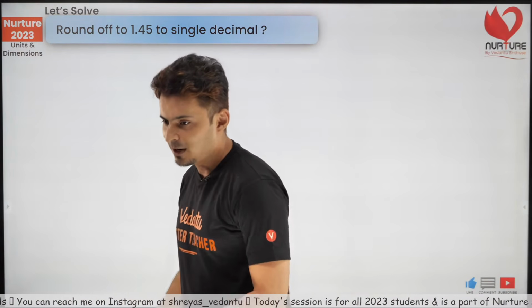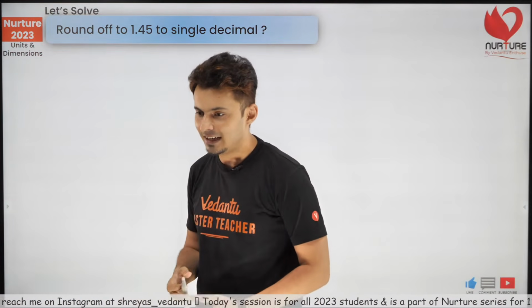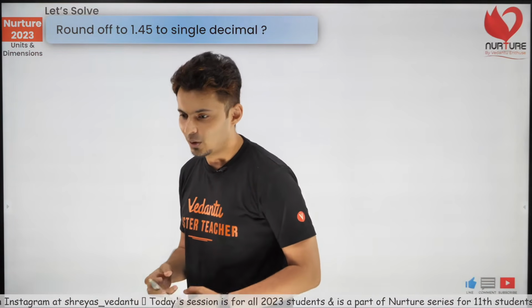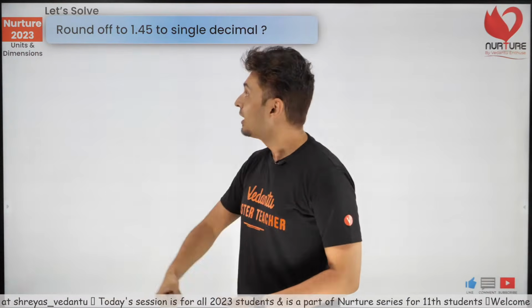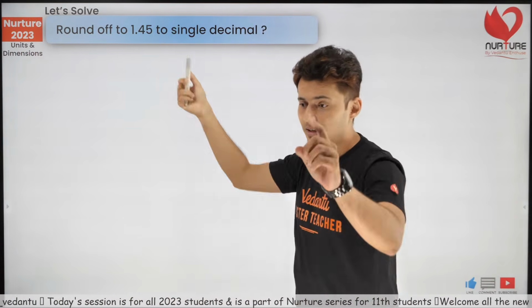Very good, Prakash. Very good, Shyam. Very good, Samuel. Very good, Neha. Excellent, Ashish. Very good. Come on, Vijay Kumar. Yes, correct. Come on, round this off: 1.45 to single decimal digit.